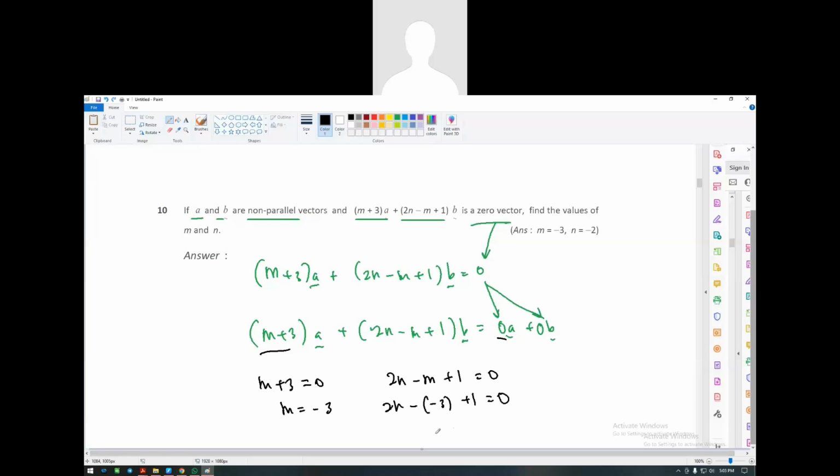So 2n plus 4 equals to 0. So n is equals to negative 2. Do you all understand the concept?